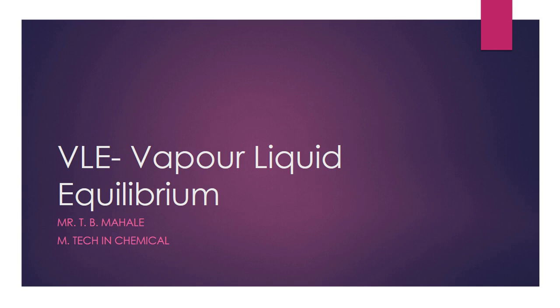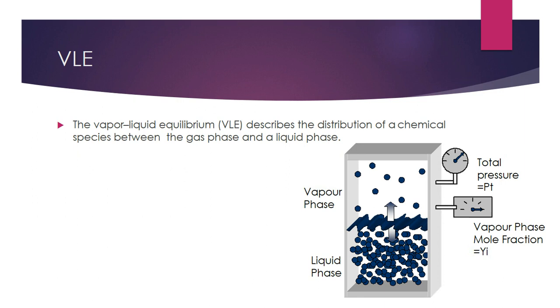Today we are discussing VLE, that is vapor liquid equilibrium. The vapor liquid equilibrium describes the distribution of chemical species between the gas phase and liquid phase. Here, the closed vessel where the vapor phase and liquid phase are together. The gauge pressure shows the total pressure exerted on the wall of the vessel by the vapor phase and liquid phase, and this is the molar fraction of vapor phase.